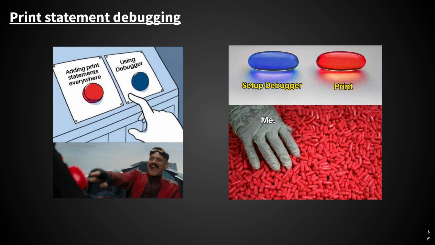So I just wanted to add a slide here to mention that since print statement debugging is a valid and often useful form of troubleshooting and debugging, the main thing to remember is that you shouldn't use it as a crutch, but you should learn to use a combination of the real debugger and print statements until being able to recognize the most useful tool for the job feels like second nature to you. The most effective troubleshooting will come from being able to use a combination of the two.